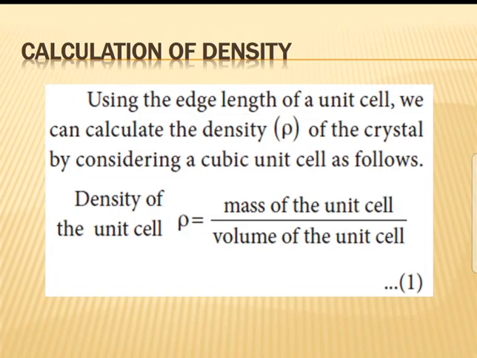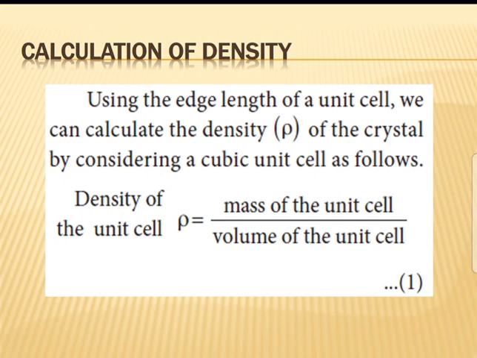See the next one, calculation of density. What is the formula of density? Density is equal to mass by volume. Using the edge length of the unit cell, we can calculate the density rho. We can calculate the density rho of the crystal by considering a cubic unit cell as follows. Density of the unit cell, rho, is equal to mass of the unit cell by volume of the unit cell.